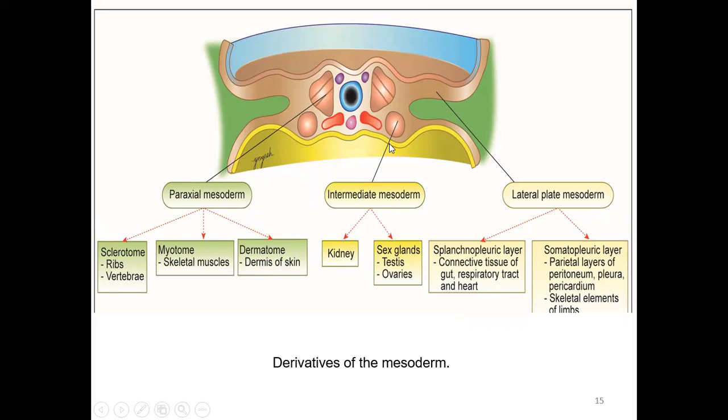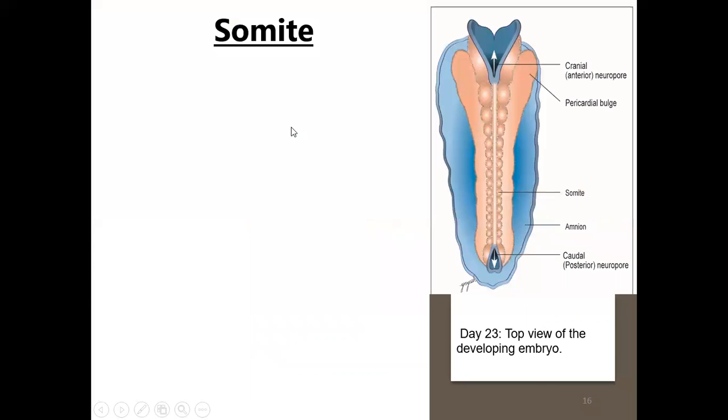Then intermediate mesoderm will form the kidney and the sex glands, and the lateral plate mesoderm will be split by the intraembryonic coelom into two parts. The splanchnopleuric layer will form the connective tissue of the gut, respiratory tract, and heart, whereas the somatopleuric layer will form the parietal layer of the peritoneum, pleura, and the pericardium, and also the skeletal elements of the limbs, the pelvic and the pectoral girdles.